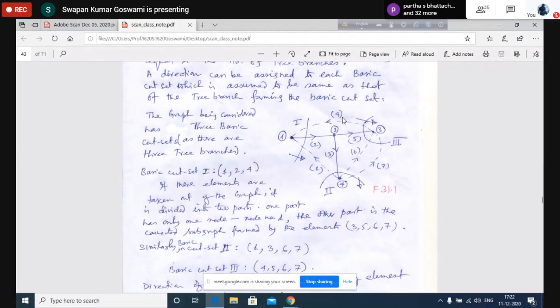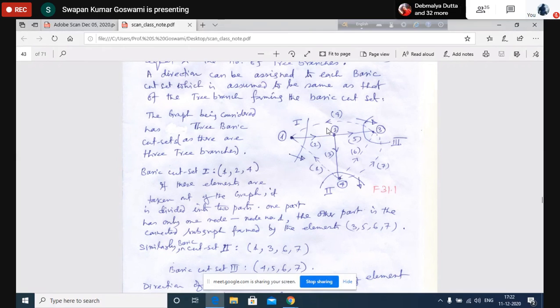This convention we are following. Why are you following this convention? Because that helps us in forming the network equation in a step-by-step manner. That's why, as I have chosen the direction of the link, and link is basically forming the basic loop because there is only one basic loop in the link, if I choose the direction of the loop as same as the direction of the link, then I have a defined direction. I have a non-confusing direction. That's why I am choosing the direction to be same as the direction of the link forming the basic loop.